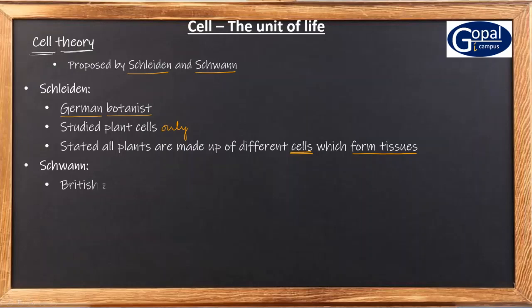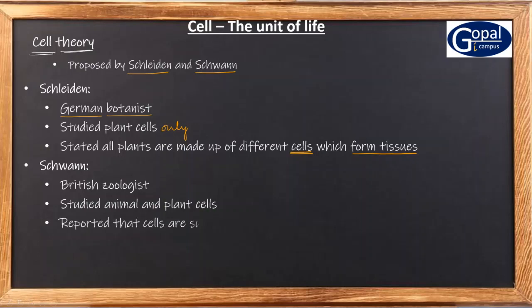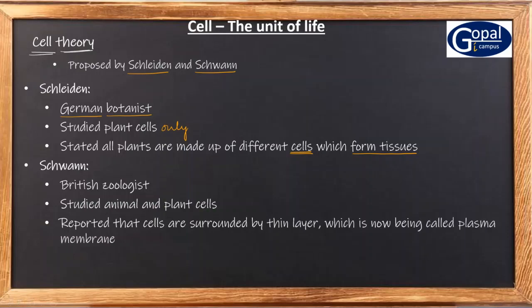And then, who was Schwann? Schwann was a British zoologist. He studied both plant and animal cells, even though he was a zoologist. He reported that all cells are surrounded by a thin layer, and that thin layer we are now calling plasma membrane.